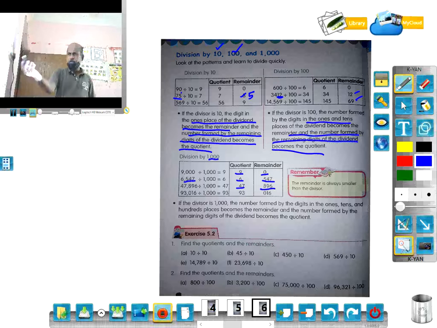45 by 10: 10 4s are 40, so 4 is the quotient, 5 is the remainder. Similarly, for all these questions, find the quotients and the remainders. 800 by 100 is 8. 32 by 100 is 0 quotient, 32 remainder. Similarly, you can do the rest.